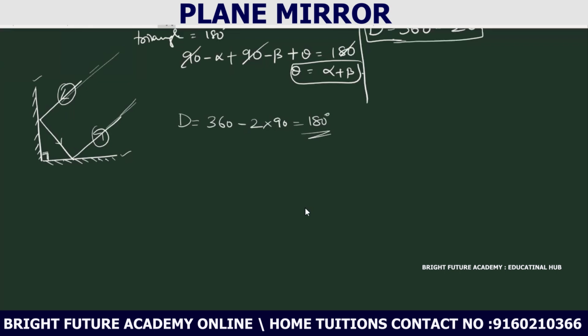Right. Suppose two plane mirrors are inclined at an angle of 60 degrees, then find the total deviation produced by the mirrors. They will frame the question like this: two plane mirrors are inclined at an angle of 60 degrees. Then find the total deviation produced by the two plane mirrors.